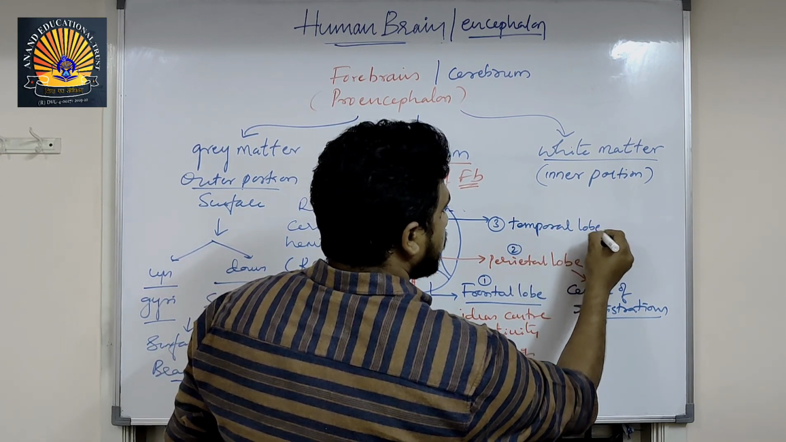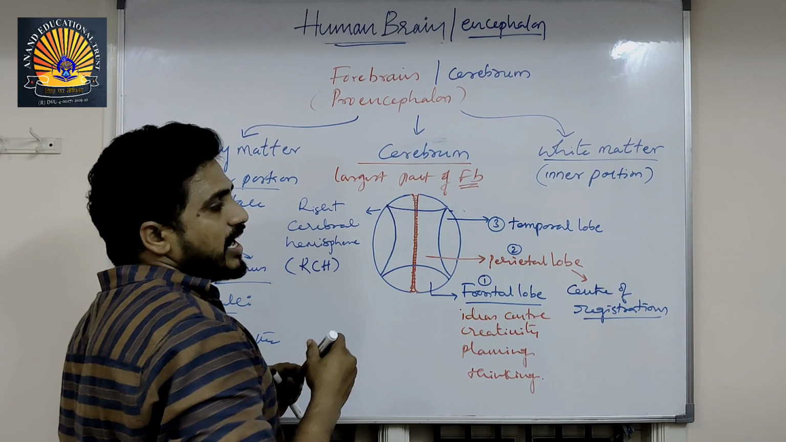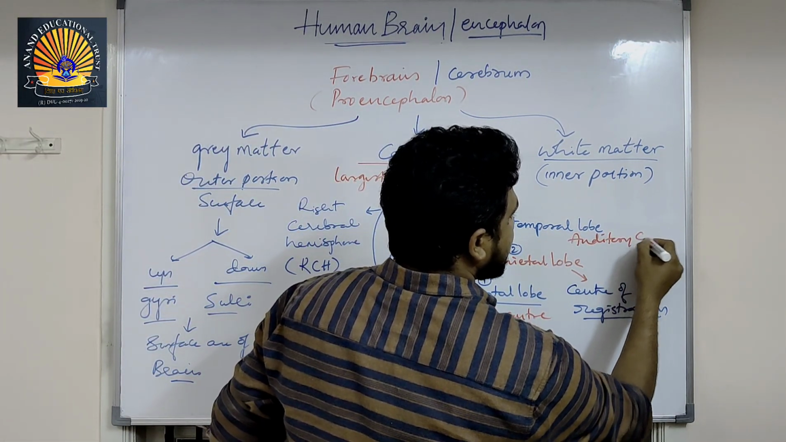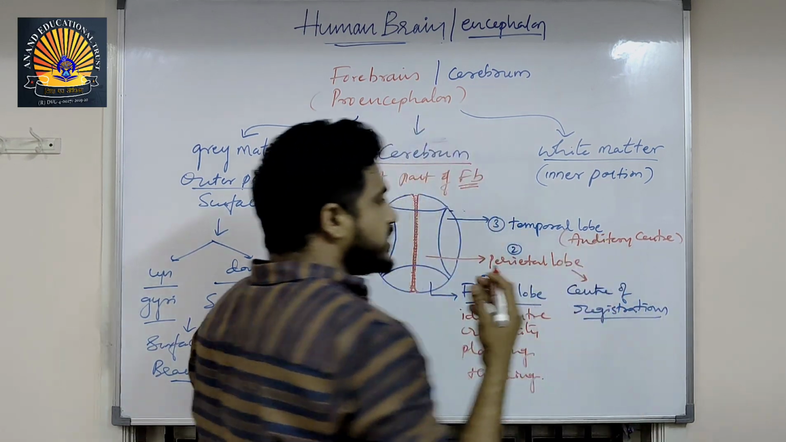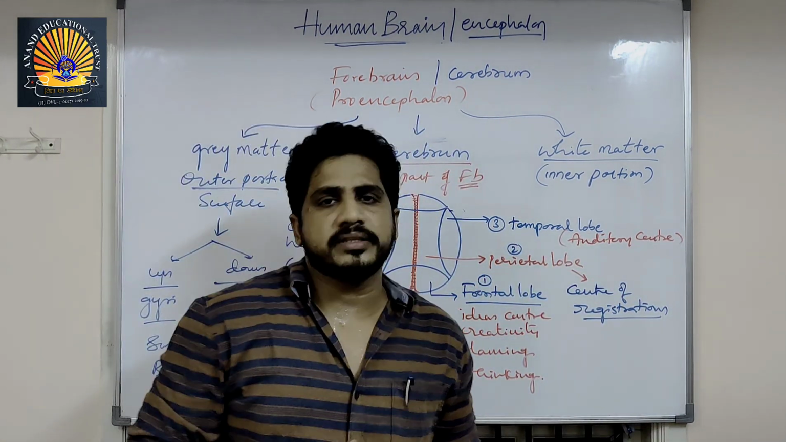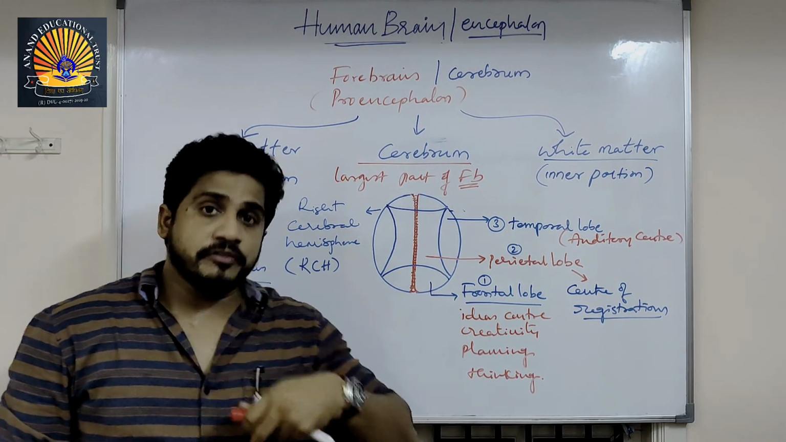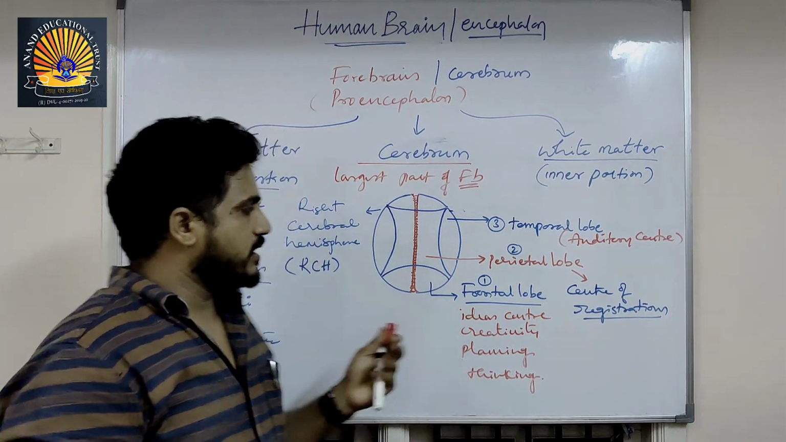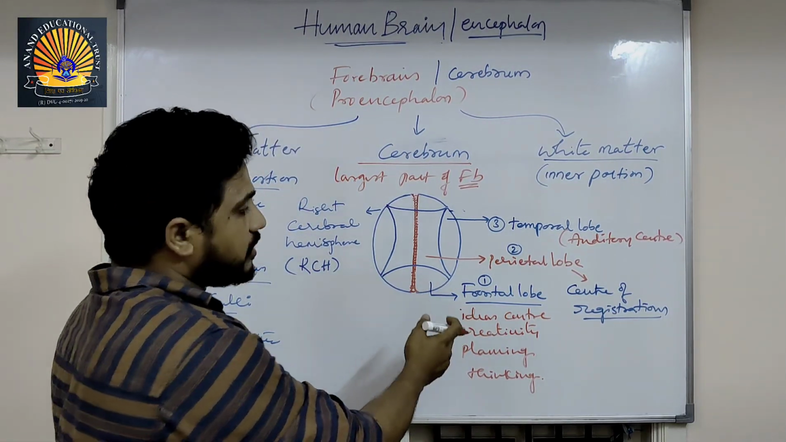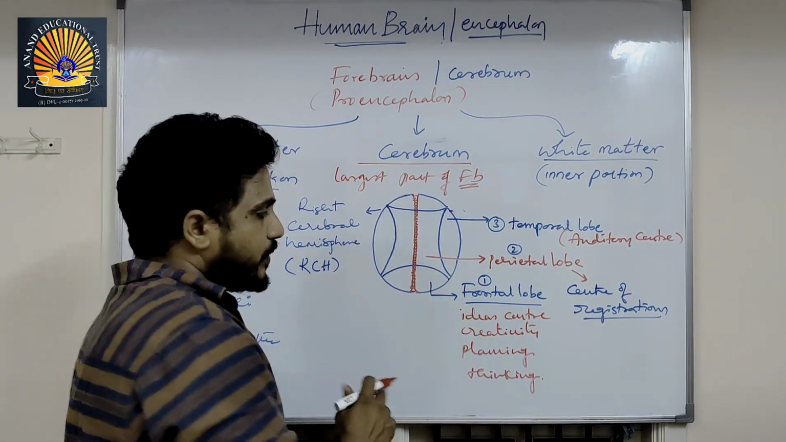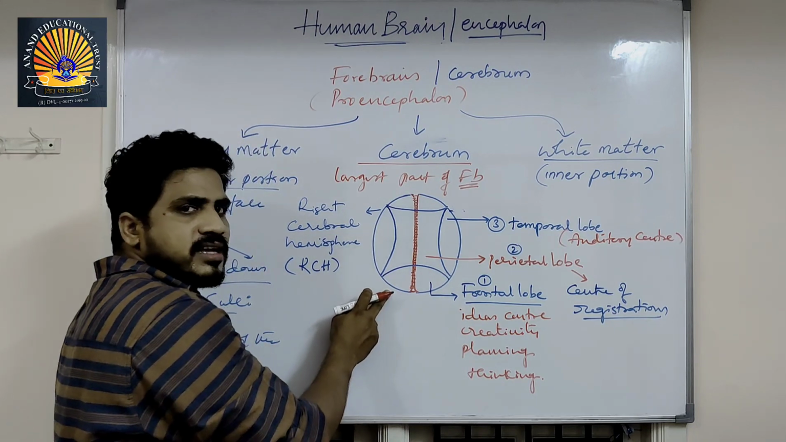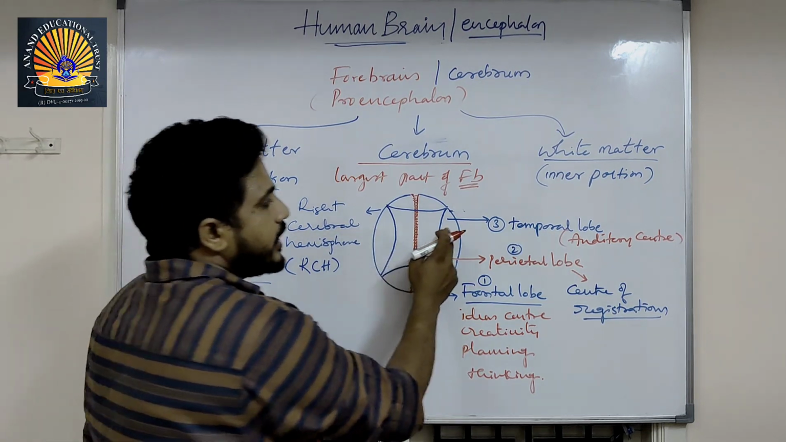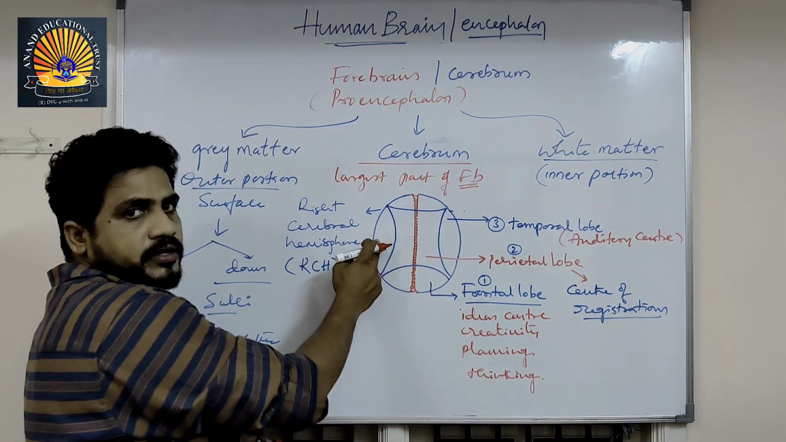The temporal lobe is also called the auditory lobe. Auditory centers are present. Whenever you listen to some sounds, the sounds will be registered over there, and next time if you listen to the same sound, you will recognize it. All the lobes which I am representing here are present on both the right side and the left side. This is the right frontal lobe, and this is the left frontal lobe. This is the right parietal lobe, this is the left parietal lobe. And this is the right temporal lobe, this is the left temporal lobe.